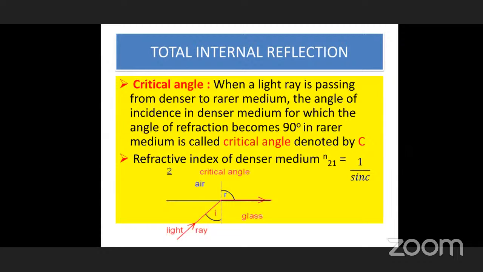When a ray of light passes from denser medium to rarer medium, the angle of incidence in the denser medium at which the refracted angle becomes 90 degrees in the rarer medium is known as the critical angle. In that case, the refractive index of the denser medium with respect to the rarer medium is given by 1 by sin c.